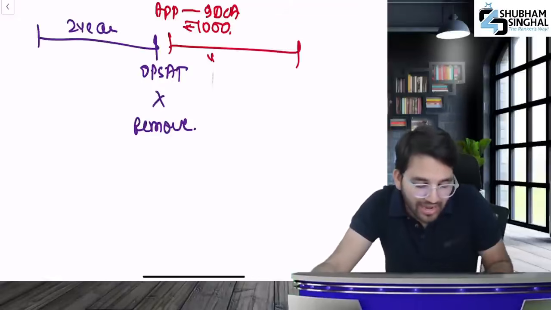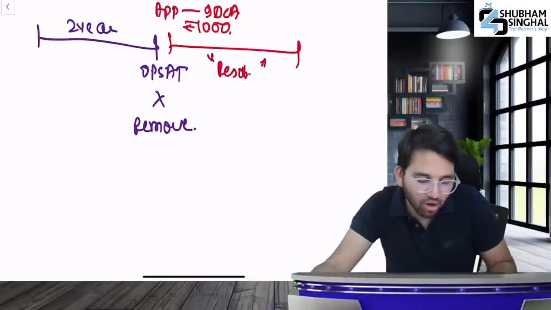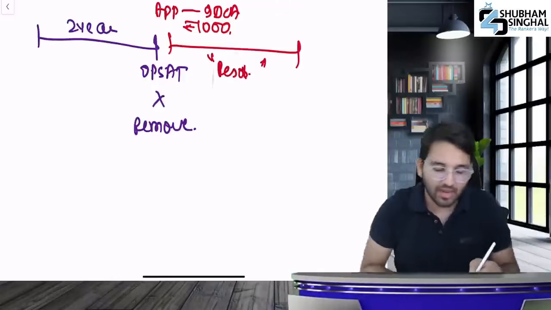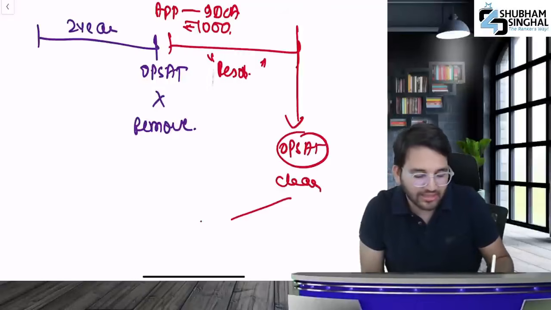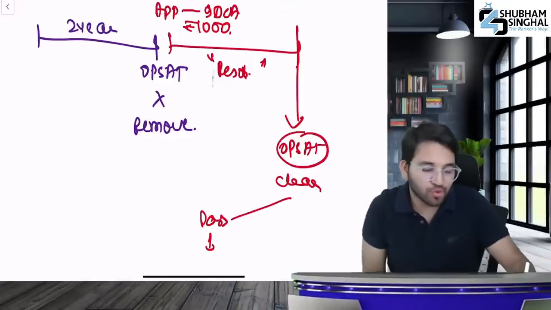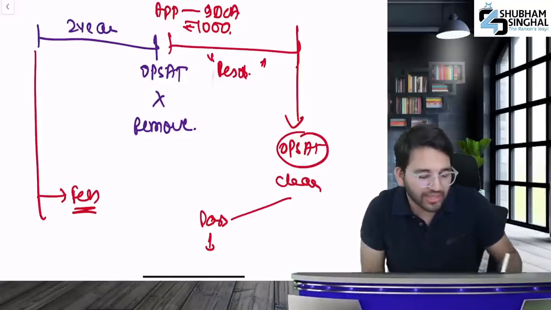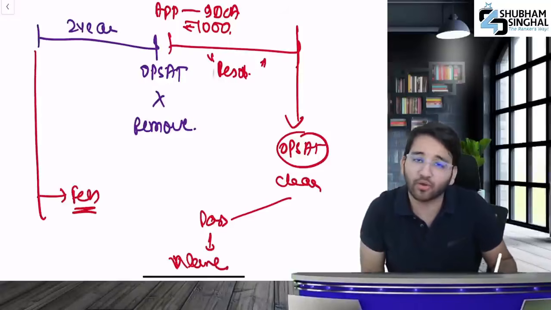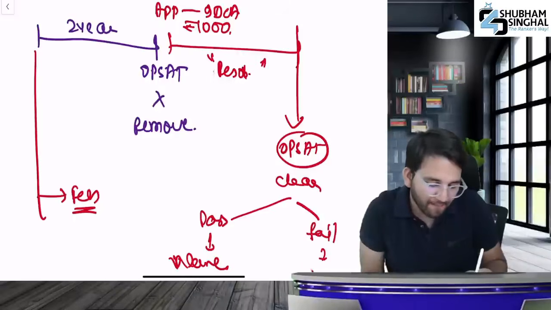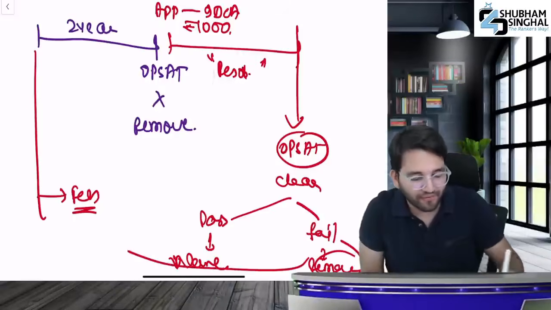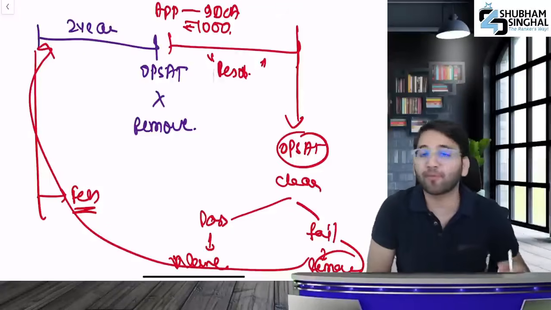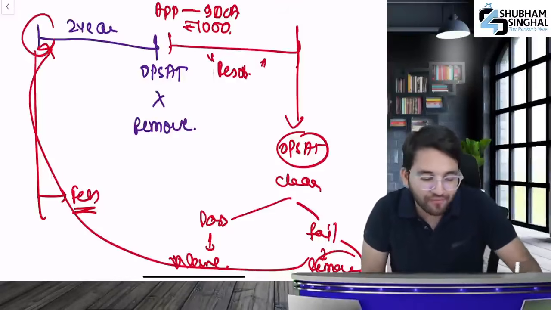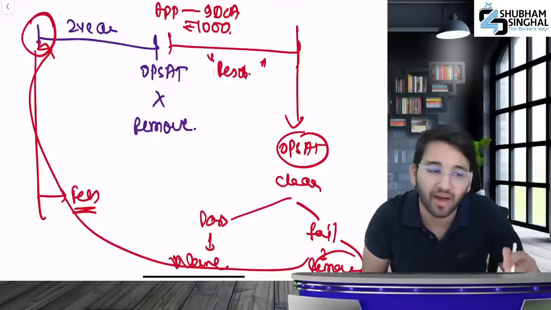You will see your name in a separate restored category, and you will have to keep your name there for 1 year. Furthermore, within 1 year, you will have to clear the OPSAT exam. Okay? And if you pass the exam, then you have the period for which the fees was paid initially, and you can enjoy your name there till then. But if you fail the exam, your name will be permanently removed, and now you will have to fill out a fresh application. You won't get another chance to give the OPSAT exam. You have to fill out a fresh application. That means you have to pay the full fee that you paid initially, right?